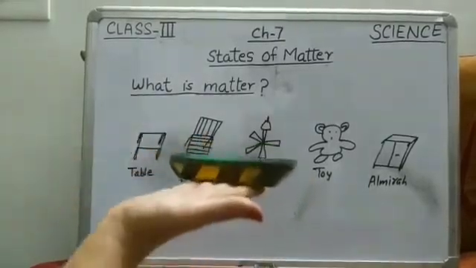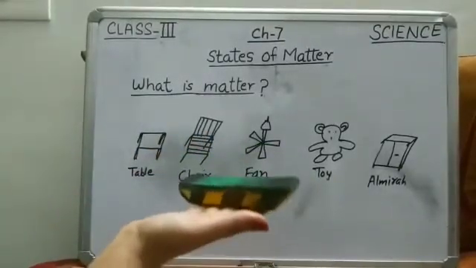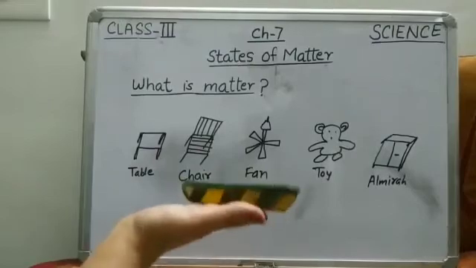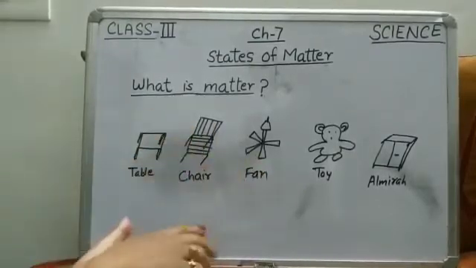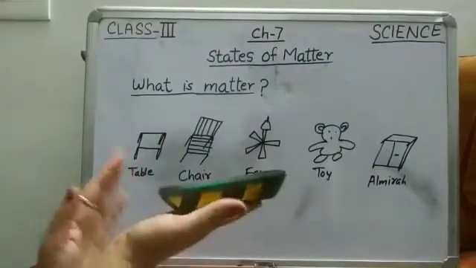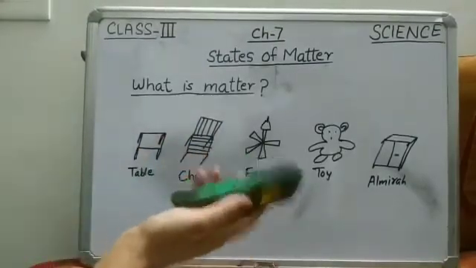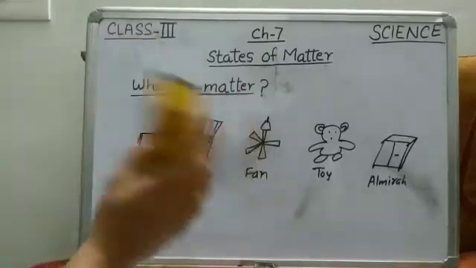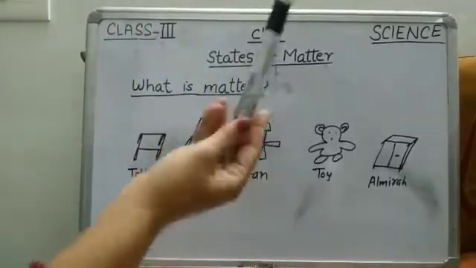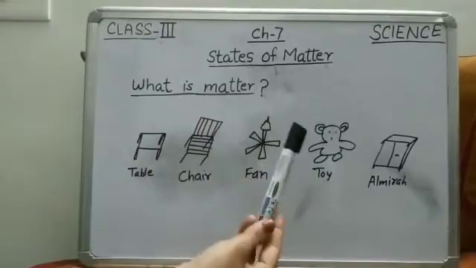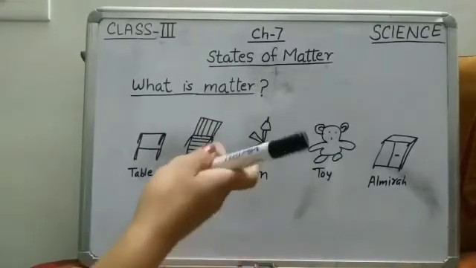Yes, if I take it in my hand, I will feel some weight, and it can be perceived by our senses. It means if I take it in my hand, I will feel that there is something in my hand. Also, if I take this marker, it has some weight.